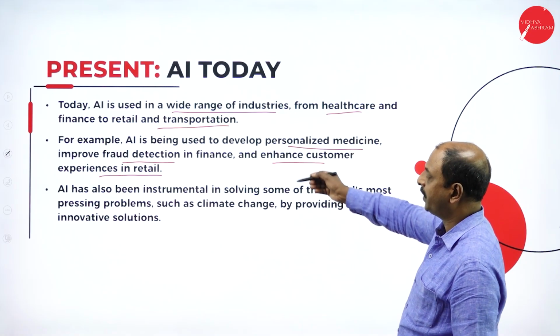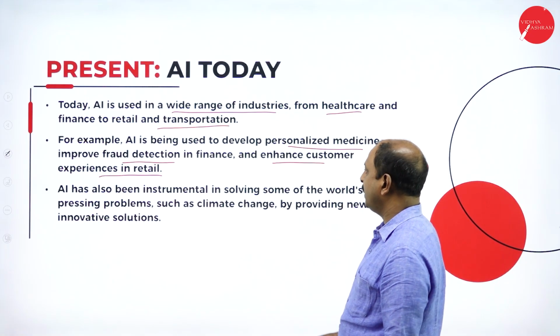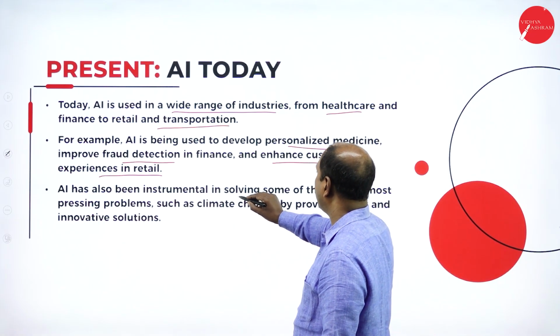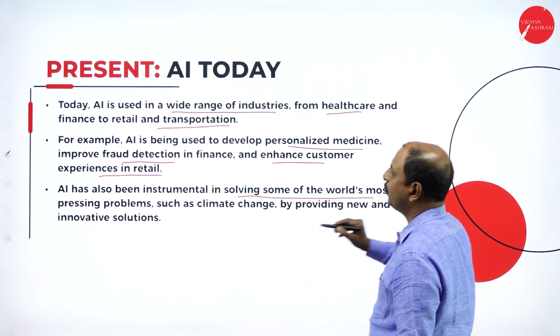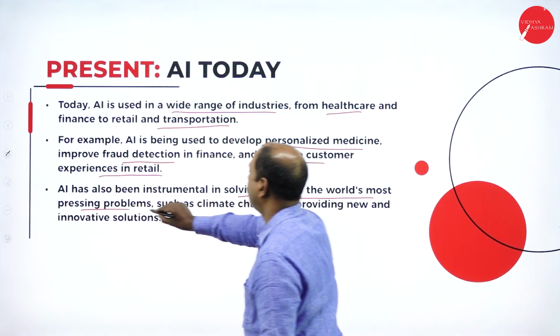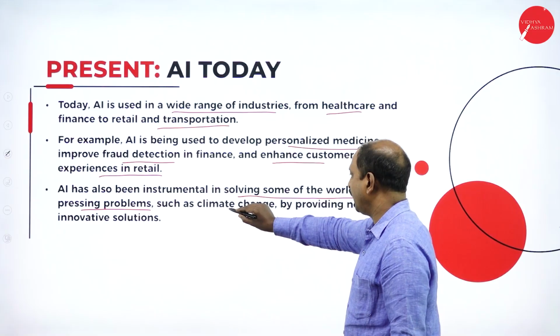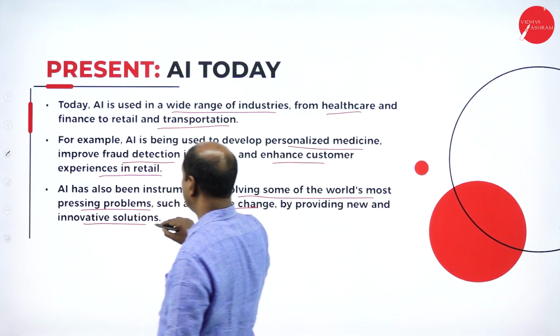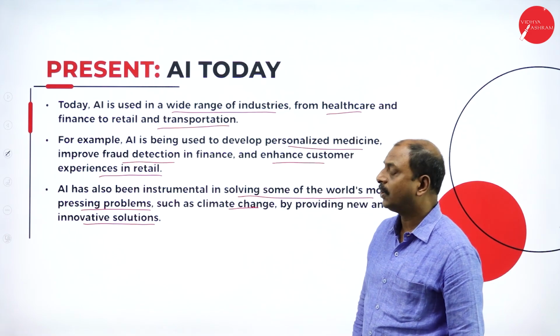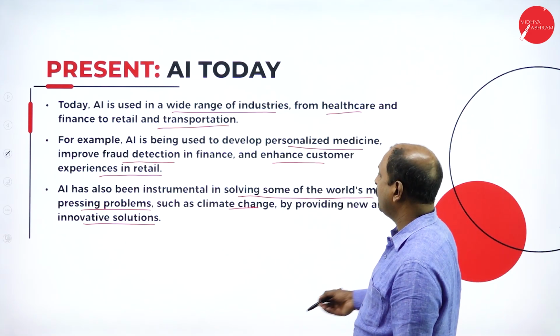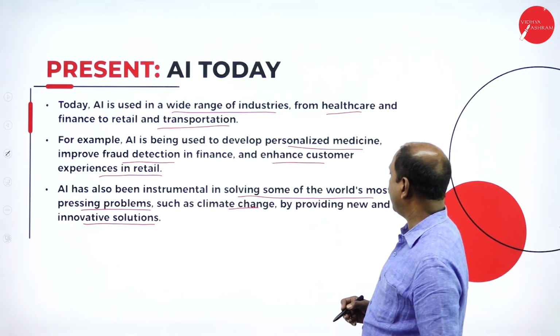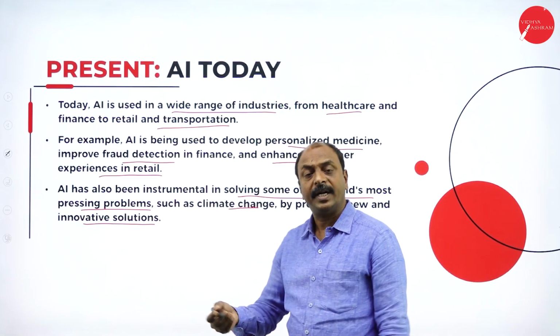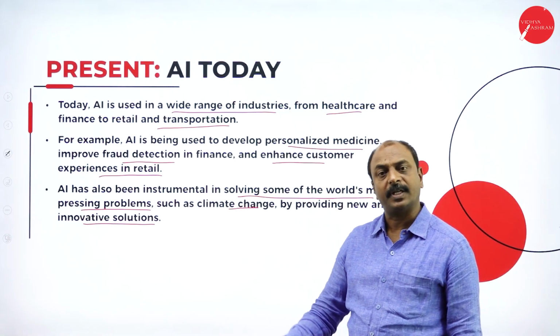It has been instrumental in solving some of the world's most pressing problems, such as climate change, by providing new and innovative solutions. See, this is the advantage of AI. It provides innovative solutions with new ideas and by using different technologies.